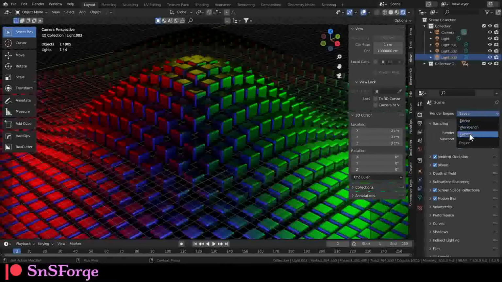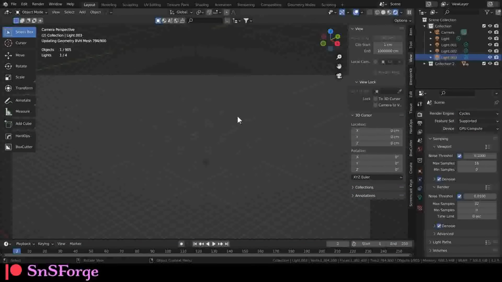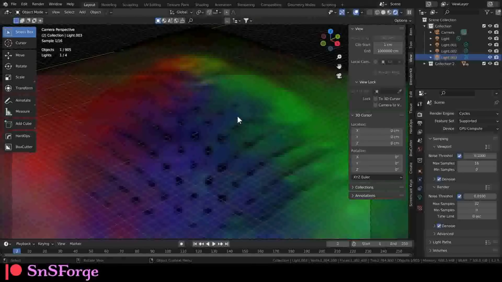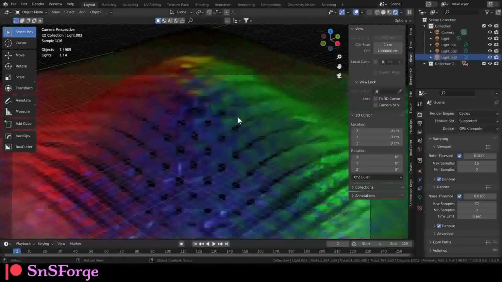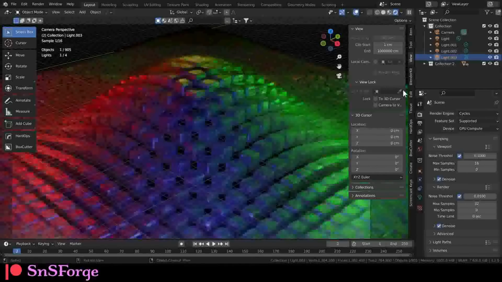Then switch to cycles to make things more interesting. Uh-oh, need to save it. Yeah, there's just so many things going on in this scene. That's why.